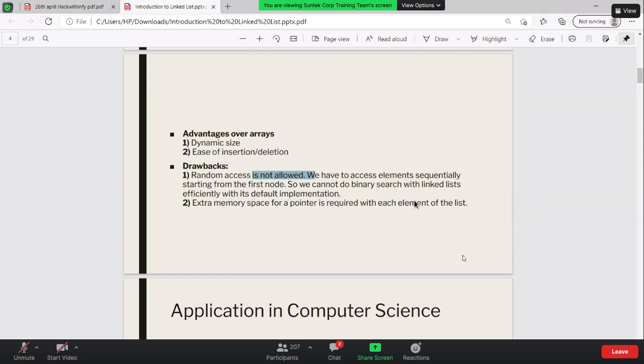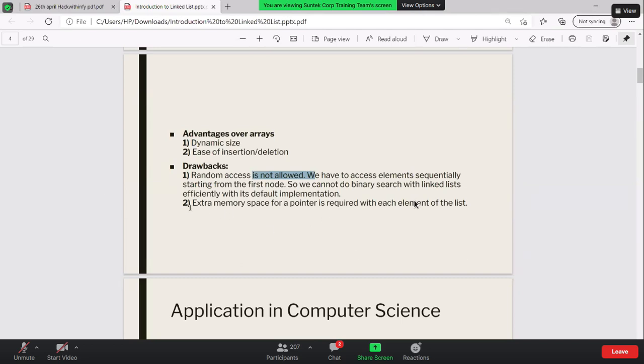So we cannot do binary search on a linked list efficiently with its default implementation. Of course, we can do binary search if the linked list is in sorted order. If not, we need to sort it first, and only then can we use binary search. I'm not saying we cannot do it, but we cannot do it with the default implementation.